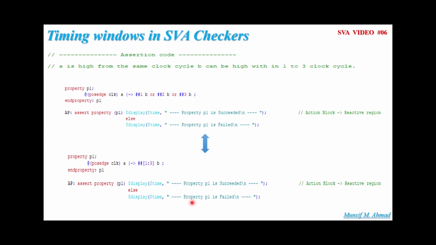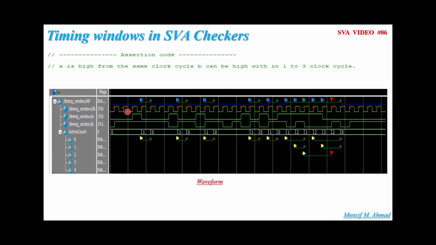Let's try to understand the waveform for this. What our assertion says, our protocol says, is A is high from the same clock cycle, B can be high within 1 to 3 clock cycles. So for that, the waveform is like that. Here at this passage of the clock, you'll find A itself is low. Hence, it is referred to as a vacuous success up to these 3 passages of the clock. At this passage of the clock, A is high. B should be high in the next 1 or 2 or 3 clock cycles.